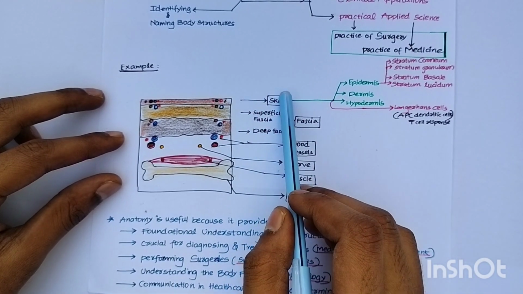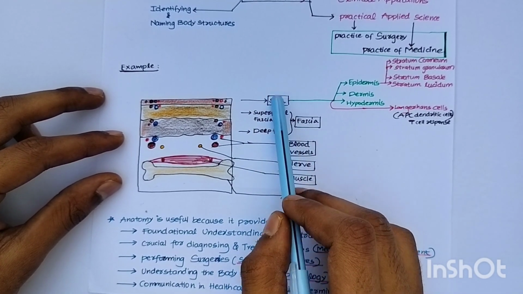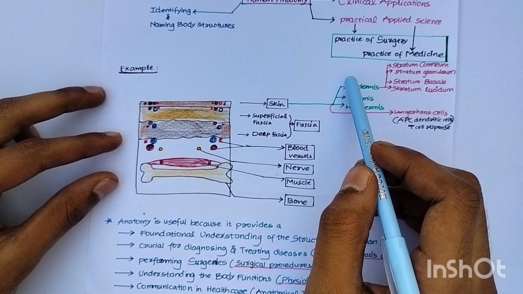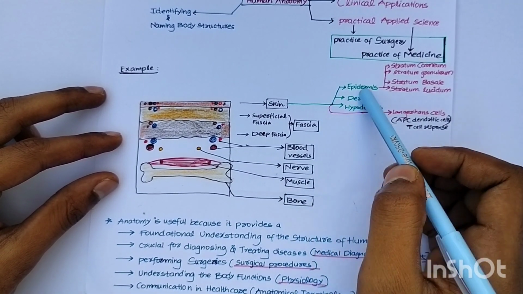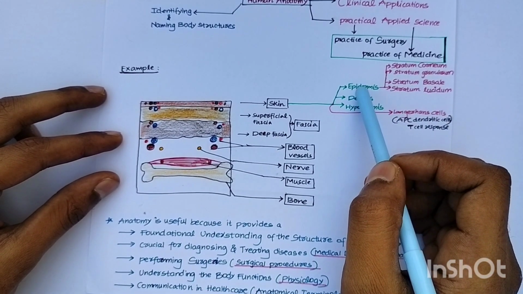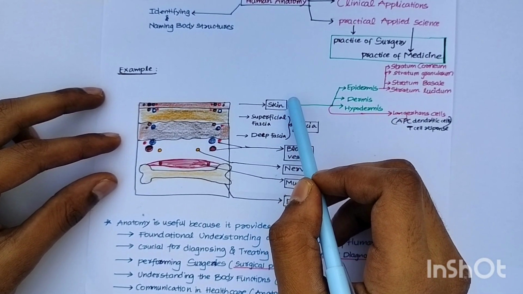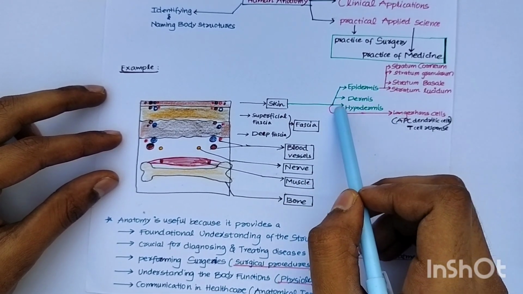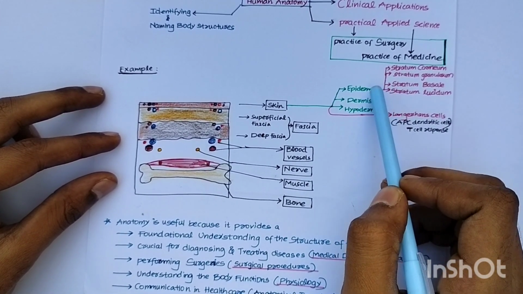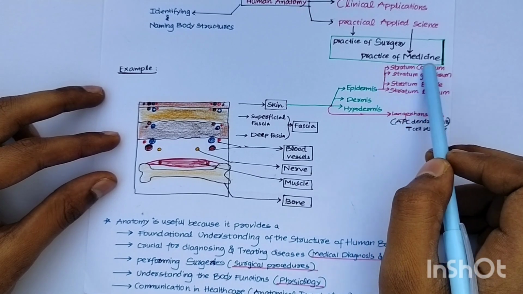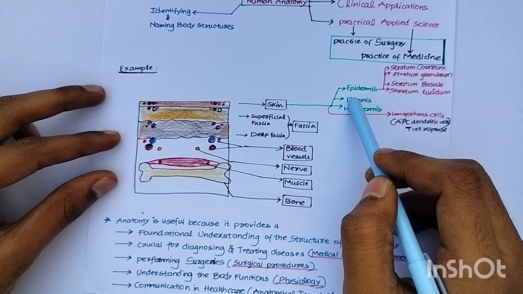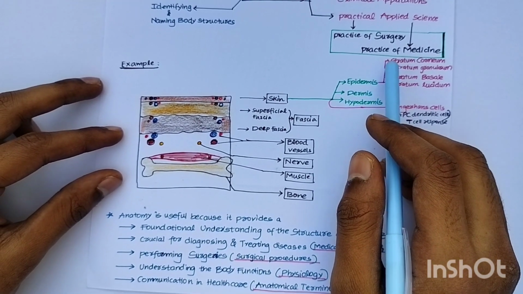So the skin, if you know about the anatomy of the skin, if you know about the skin layers only, you'll be able to have a grip about the skin, right? When you suture also, which has to be stitched and which has to be left, you should know how it heals. The skin anatomy you should know. So the skin contains epidermis, dermis, hypodermis, and Langerhans cells, which we will learn in a minute. In the epidermis you will have 4 layers: stratum corneum, stratum granulosum, stratum basale, stratum lucidum. If you know these layers only, it will be useful for you as a doctor.